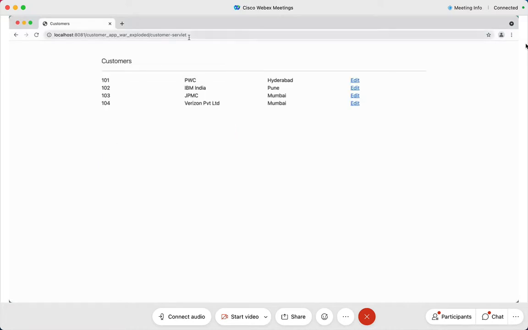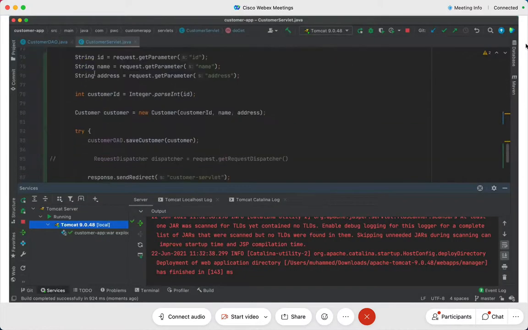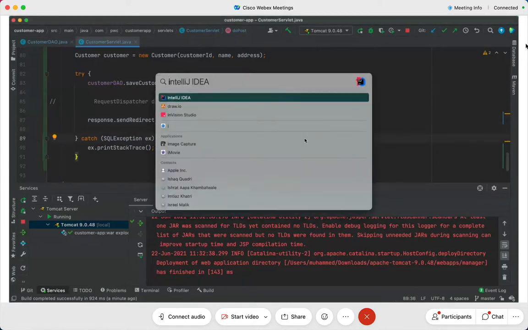I'm back here as a result of what? As a result of send redirect. You can see this. I am redirecting back, as if the user has gone to Chrome and on the address bar he has typed that slash customer servlet. As good as that. Now see, this completes my loop.